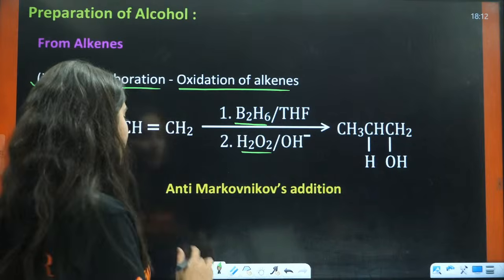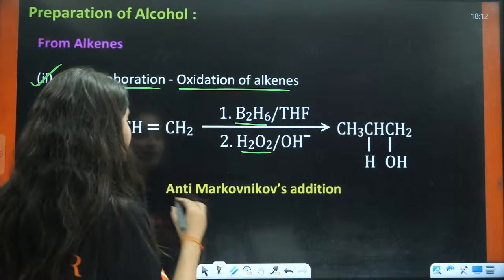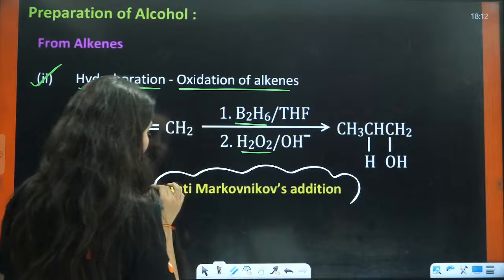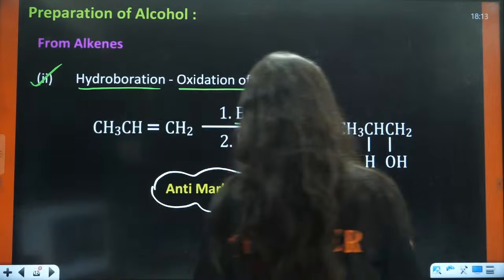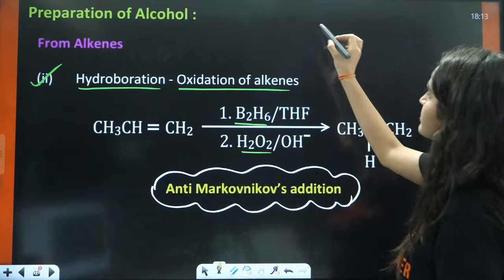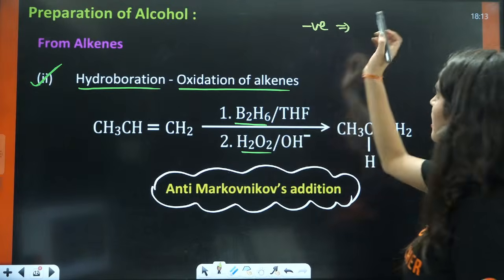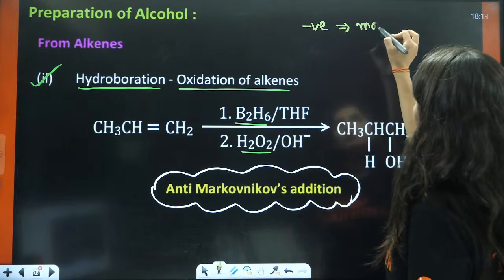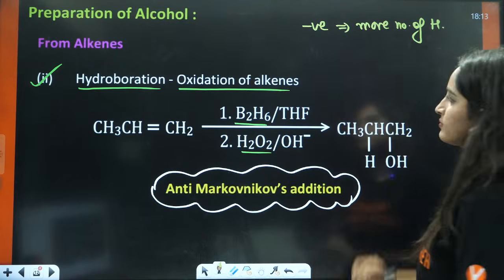Now, the important part to apply in the questions is that we will use anti-Markovnikov addition. What is anti-Markovnikov addition? It means your negative part is attached to the carbon with more number of hydrogens.